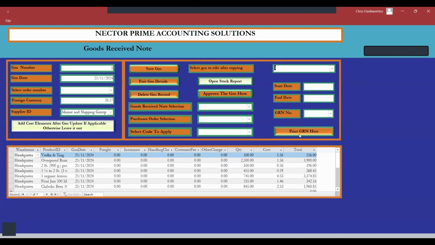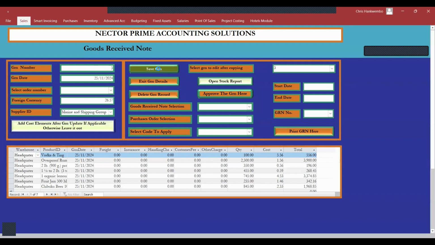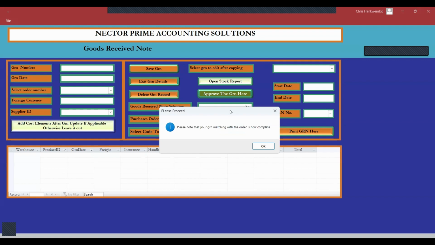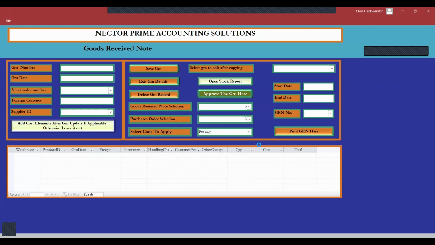The only thing we need to do is simply save it. That's all. We have to save this. After saving, we have to post this, right? After we match, we are simply matching this. Good. Then post again. That's all. Posted. Complete. Now let it run so that it does all the double entry and everything.